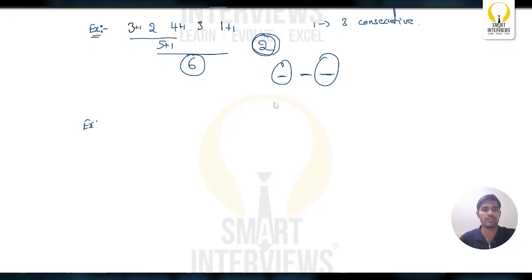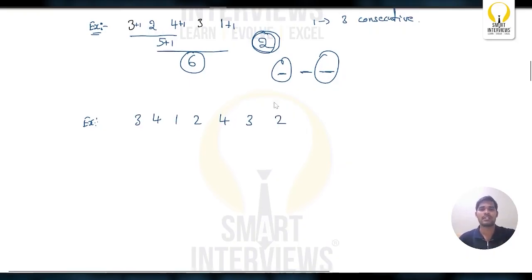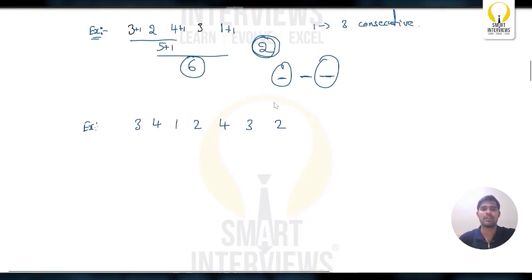Let's take one more example. Let's take 3, 4, 1, 2, 4, 3 and 2. In this example, we understood that we can achieve the maximum value when we try to increment the value of the maximum element in the array. So what's the maximum element in the array? We are having 2 maximum elements, right? Let's go one by one.